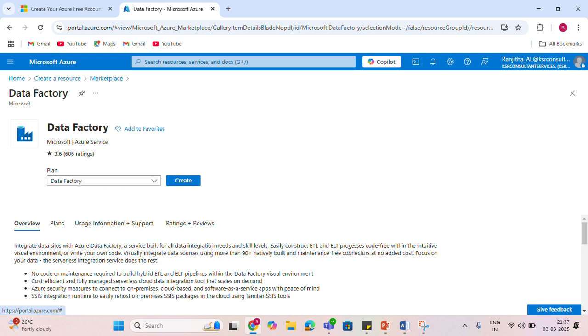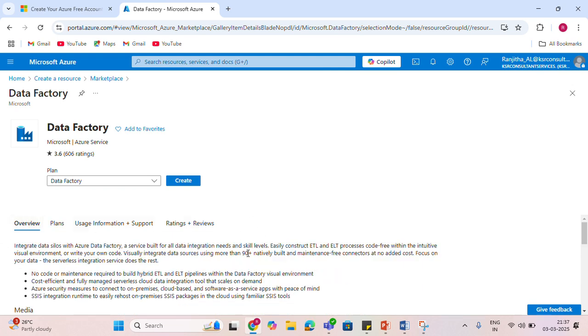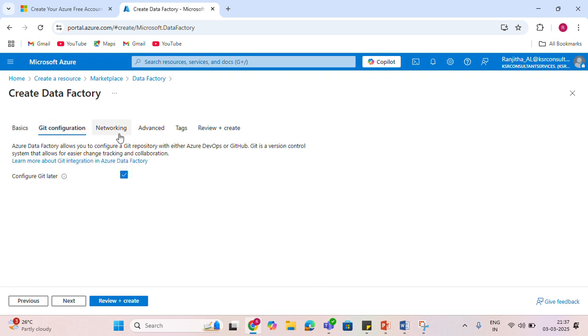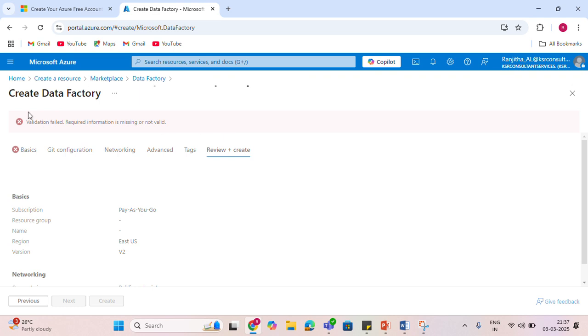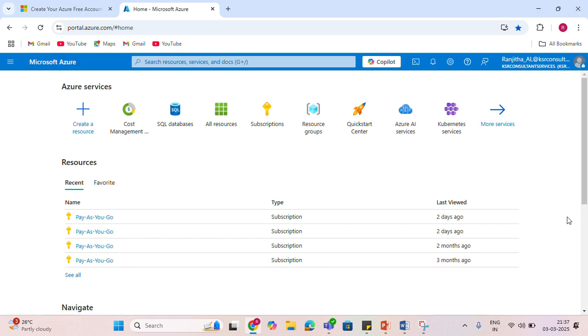After this, you can see the Data Factory portal. Here you can see some points, right? This is very important. Whenever you get time, please go through this. It will be helpful for you. And I'm going to select create. Here you can see a form. This is kind of a form filling. We have to fill all options, and do configuration to create a data factory. And in tomorrow's class, I will show how to create a data factory. And this is the portal for Azure Data Factory, and it looks like this. And we are going to use all these options.